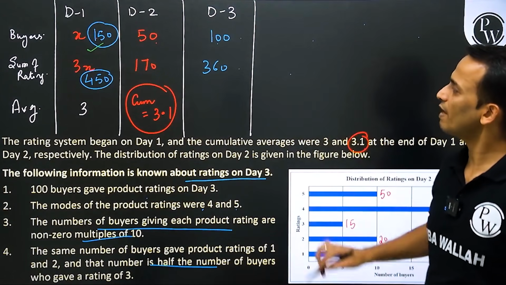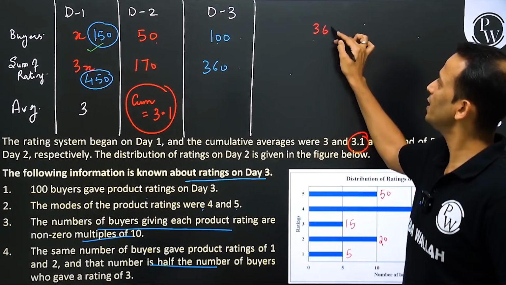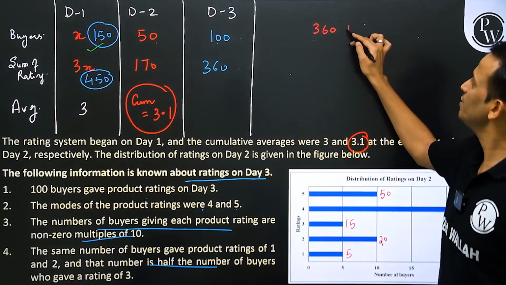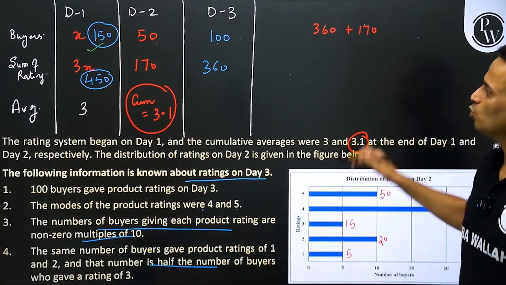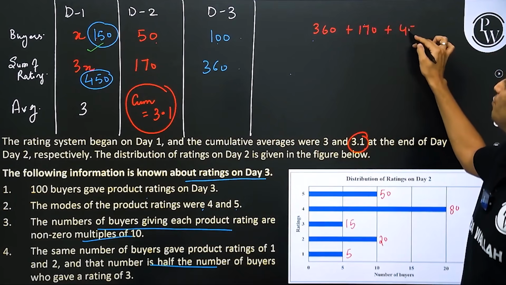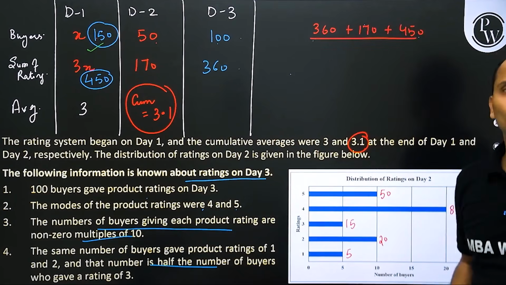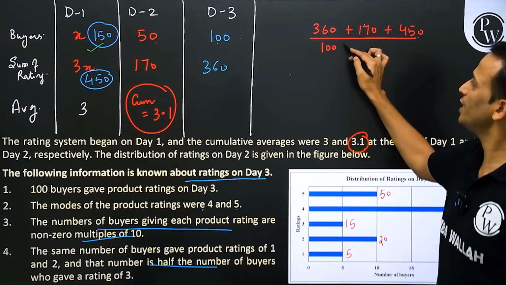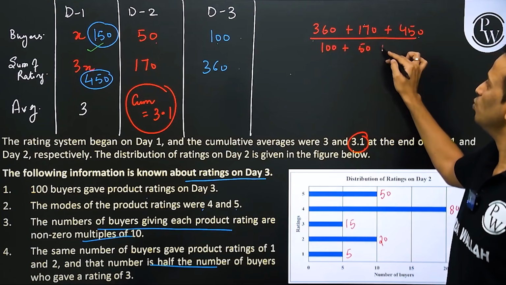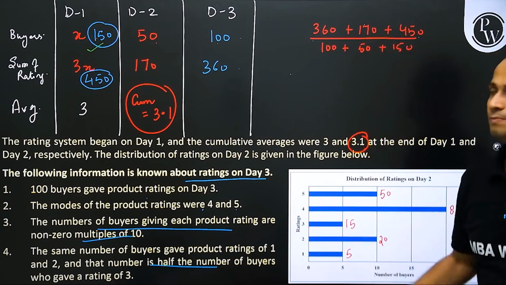Now the day 3 cumulative average will be the sum of all the ratings, 360 for day 3, 170 for day 2, and 450 for day 1, divided by the total number of buyers, 100 for day 3, 50 for day 2, and 150 for day 1.